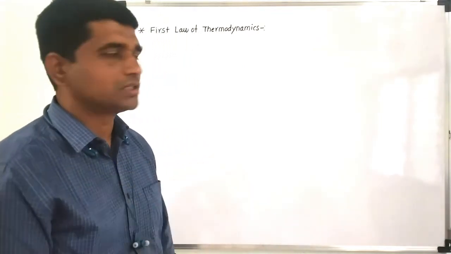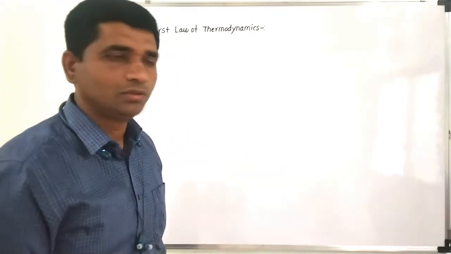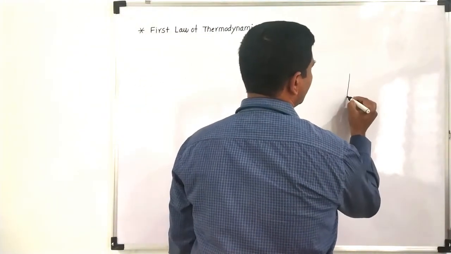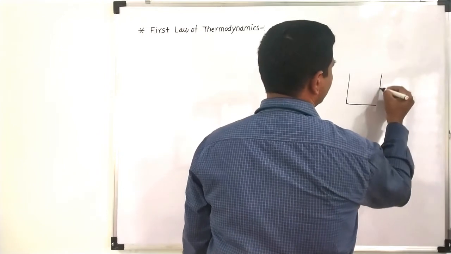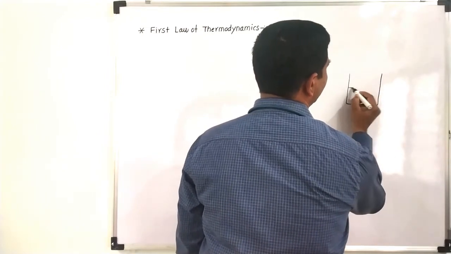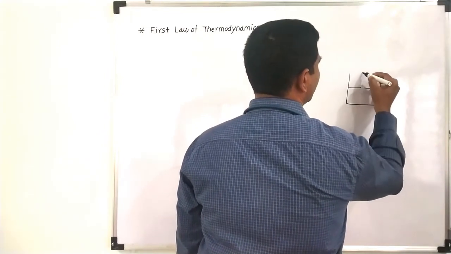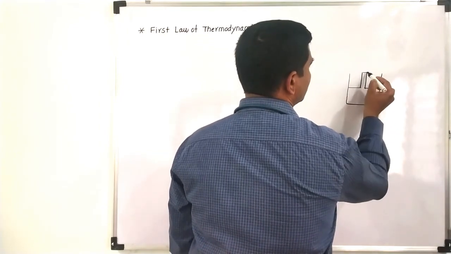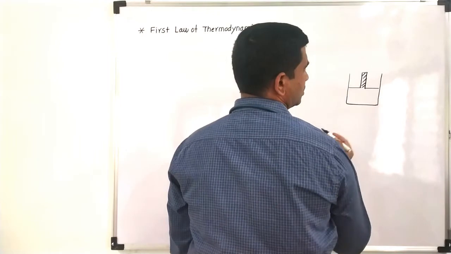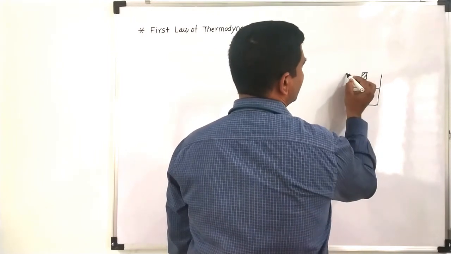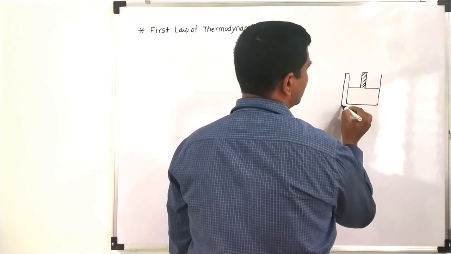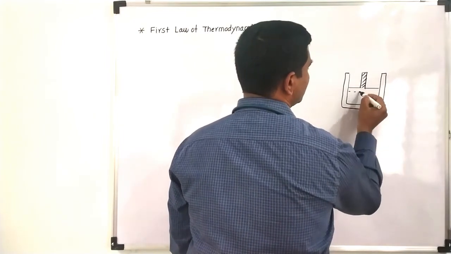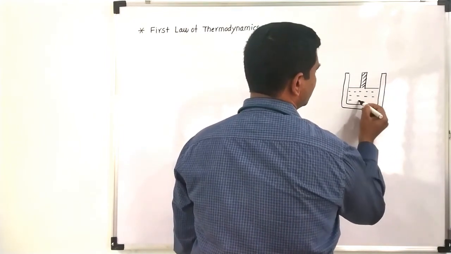To discuss the first law of thermodynamics, we will consider one system. For example, let us consider a container which is fitted with a piston. Let us say this is a piston, and this container has gas enclosed in it. Let us say this is the gas which is enclosed in this system.